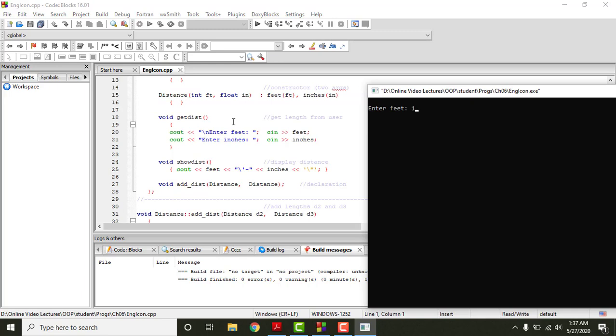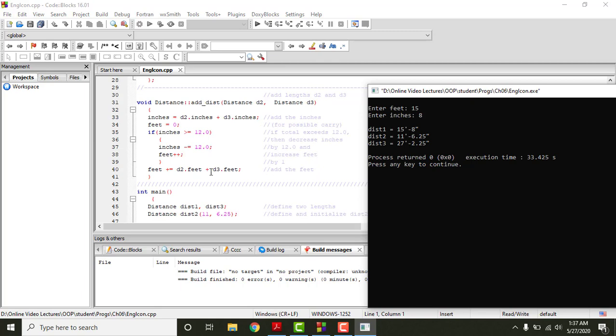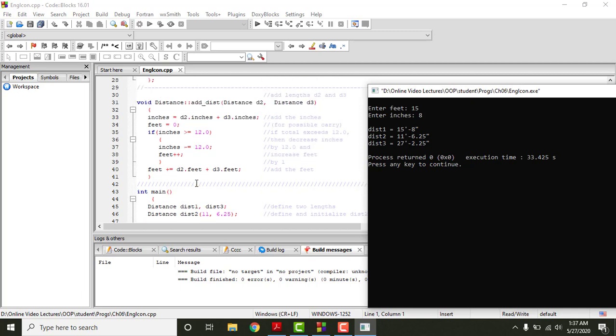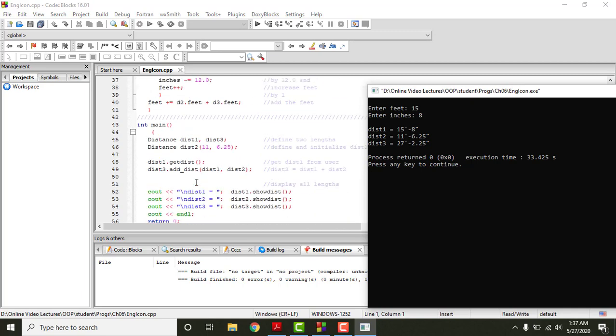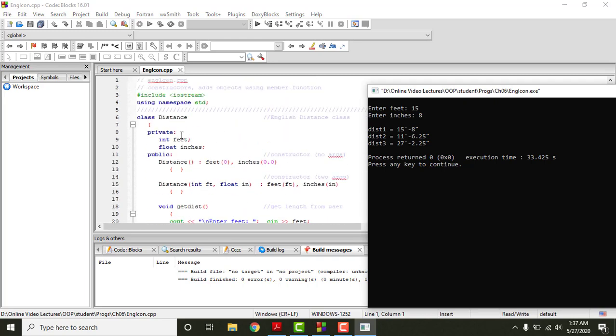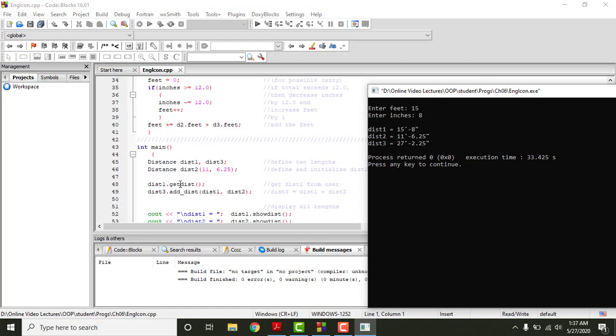So let's say suppose we enter 15, so it will be stored in 15 here. Then the second statement is enter inches, so let's say 8 inches, right? So the 8 will be stored in this inches here, right? For this specific object, which is distance 1, because distance 1 has called this get distance here, and get distance will be invoked here. And these two values will be taken and will be stored in these data members here for only this object here, distance 1.